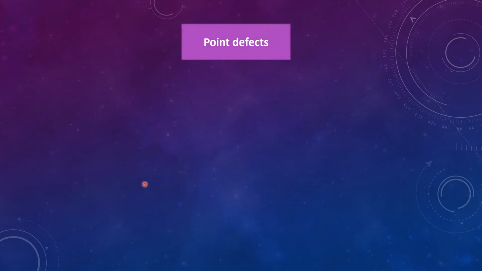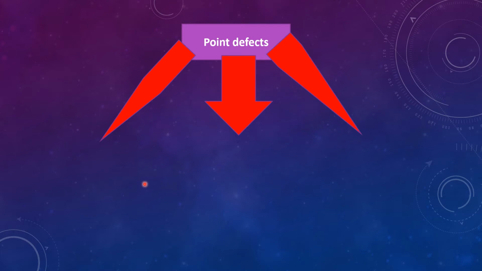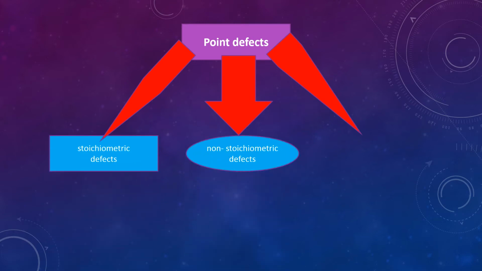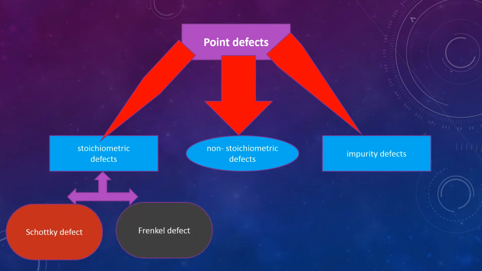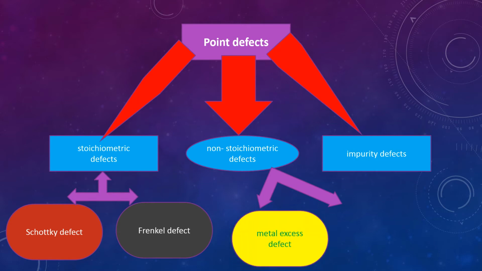The point defect, how are we going to classify it? Three major categories. One is the stoichiometric defect, another is the non-stoichiometric defect, and another is the impurity defect. Stoichiometric defects are again classified into two major types, Schottky defect and Frenkel defect. The non-stoichiometric defects are classified into two major types, the metal excess defect and the metal deficiency defect.